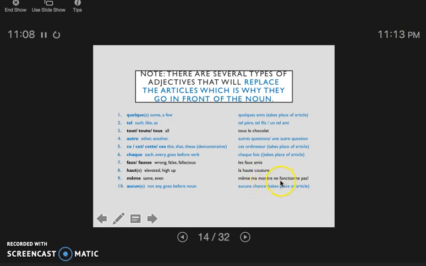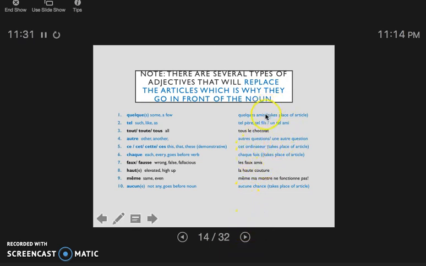Même ma montre ne fonctionne pas. Even my watch doesn't work. Notice here, même goes in front, but it's still going in front of the possessive. Now, the ones in blue, like aucune chance, not a single chance, these ones are very often, almost always, going to go in front. There's very few cases where they wouldn't. The ones in black, we'll talk about that.